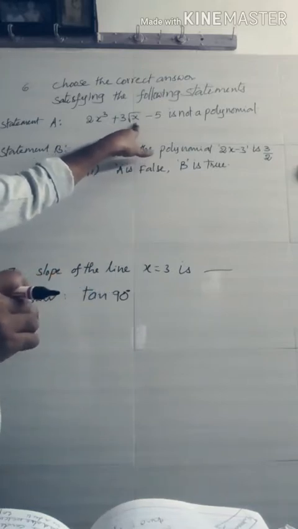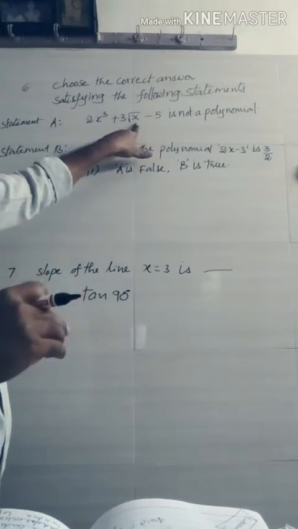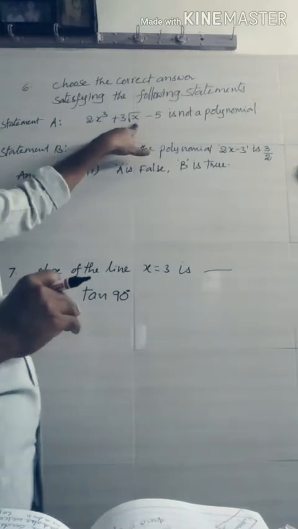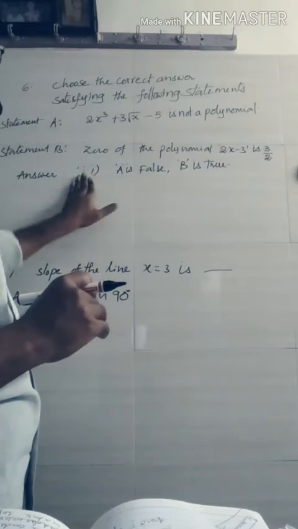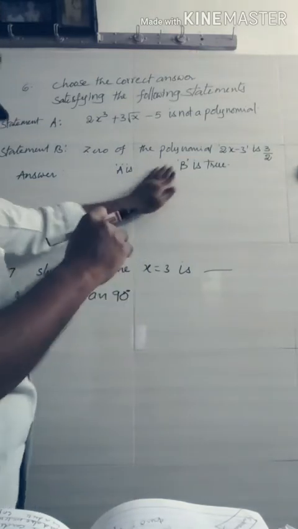What is the definition of a polynomial? The exponents must be non-negative integers. Hence, this is not a polynomial, so the statement is true. That means A is true.